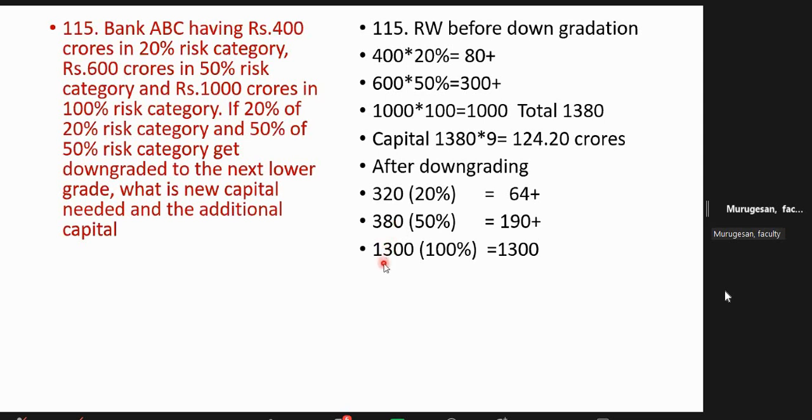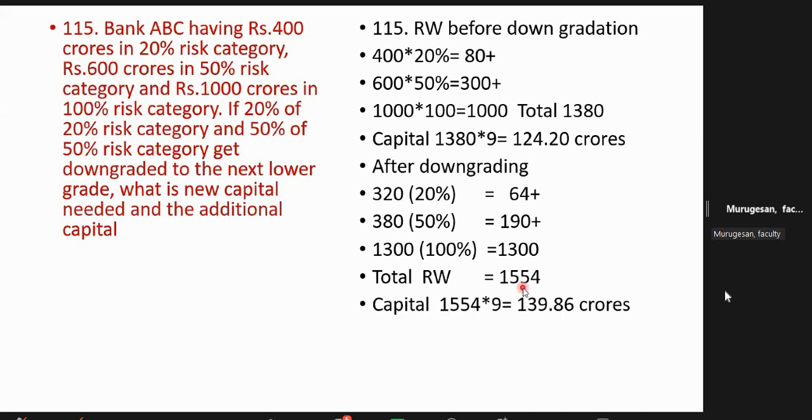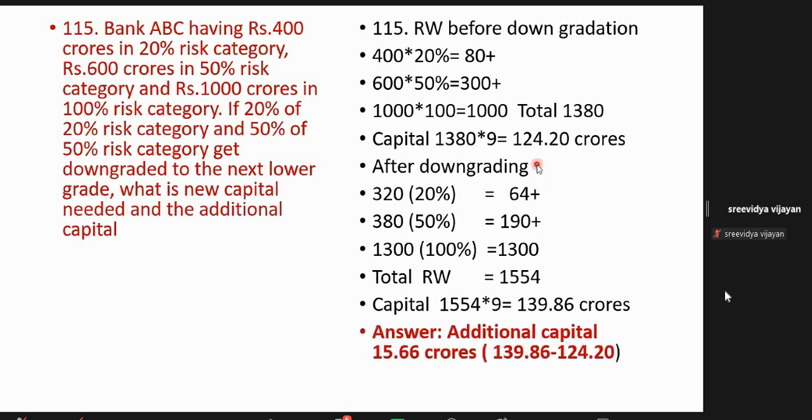Now also 2000. Now the risk weight will be 320 into 20%, 64. 380 into 50%, 190. 1300 into 100%, so it is the entire 1300. You make a total, it comes to 1554. Earlier risk weight was 1380. Now risk weight has increased. So what is the new capital? New capital will be 139.86. What is the new additional capital? You minus it: 15.66. Yes, that is the answer. To get this answer, oh my God, to get 1 mark, how you have to struggle. That is CIIB. Understood or not?